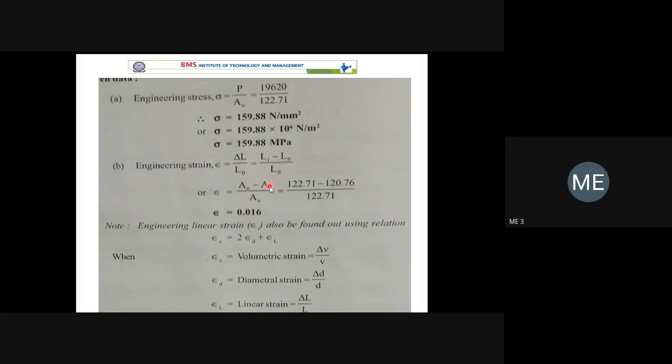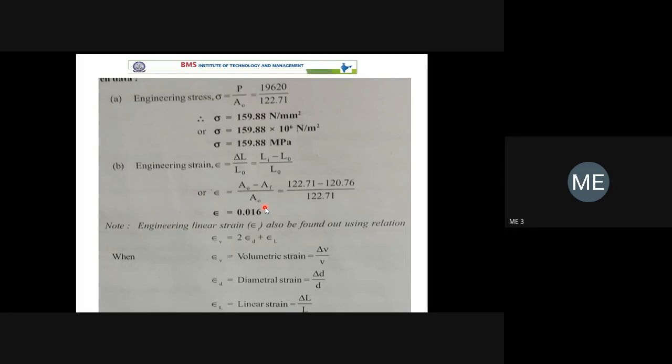But in both cases, you have to remember, when you express a strain in terms of length, the denominator is always the original length. When you express a strain in terms of area, again the denominator is always the original cross section area. That part you have to remember. In general, we can express strain in terms of change in length, or in terms of change in cross section area.